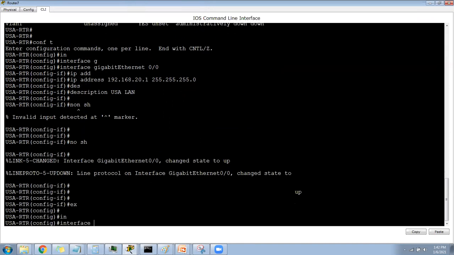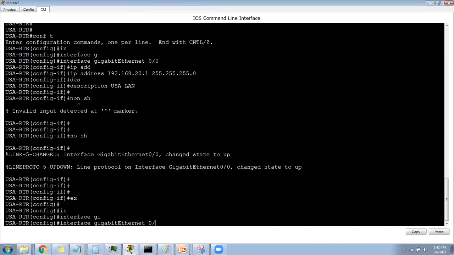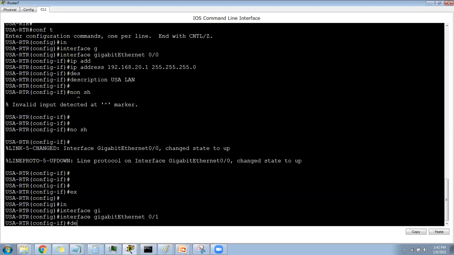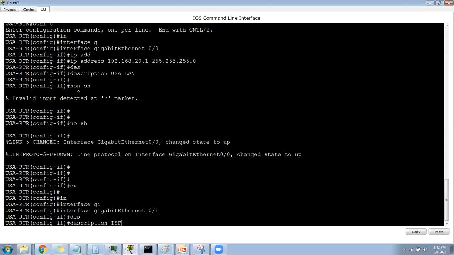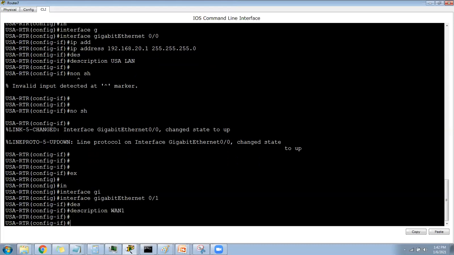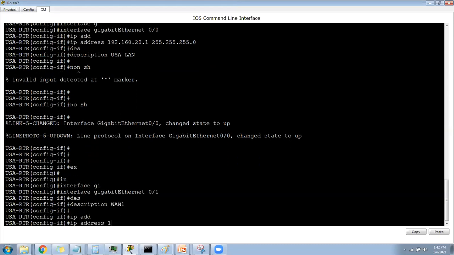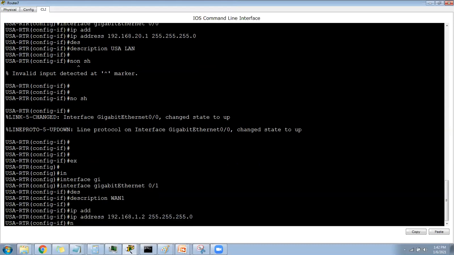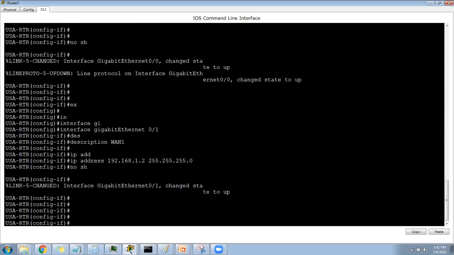I will say interface GigabitEthernet 0/1. Okay, and description ISP 1, WAN 1. IP address 192.168.1.2. You see, both sides came up.